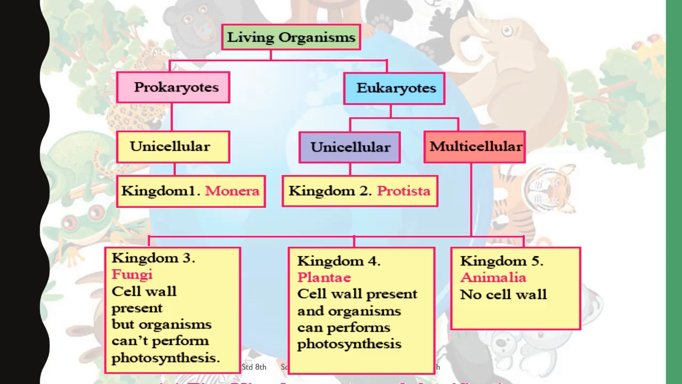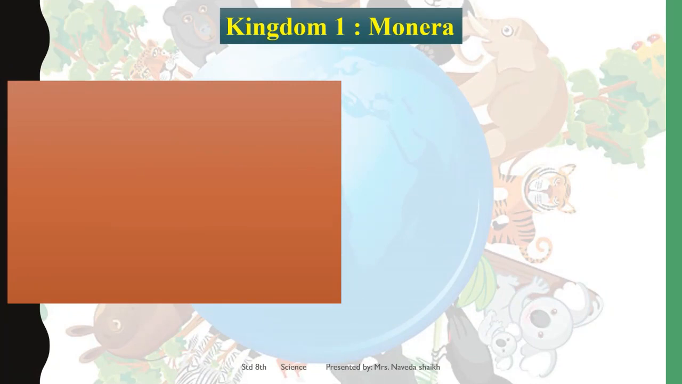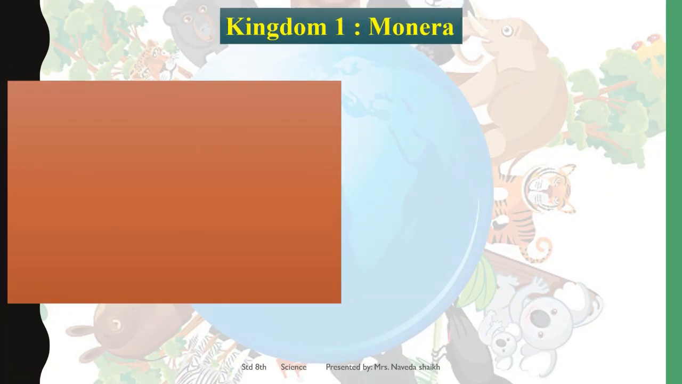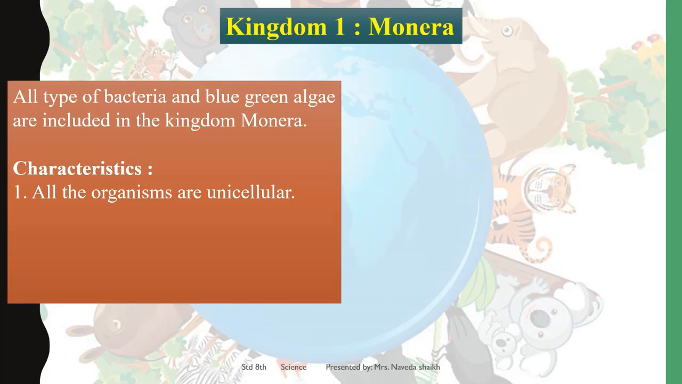Okay, so the very first kingdom we are talking about today is kingdom Monera. Now when I talk about kingdom Monera, it is very simple because the organism is also very simple. Now all types of bacteria and blue-green algae are included in the kingdom Monera. There are a few specific characteristics that you need to know. That is, all the organisms are unicellular.